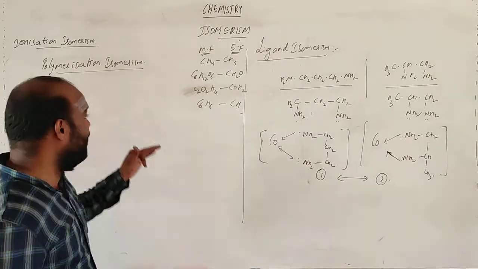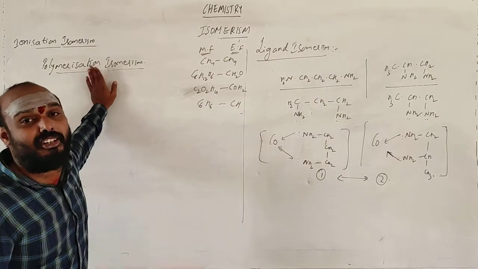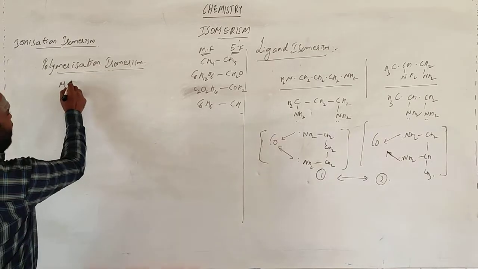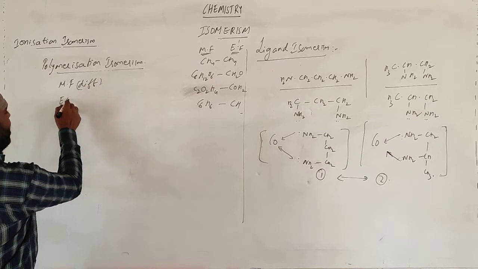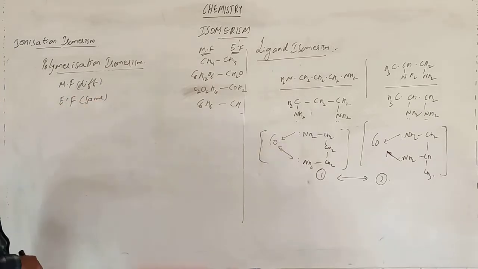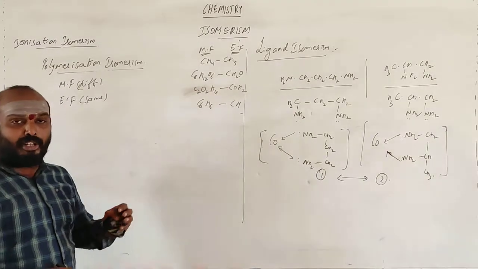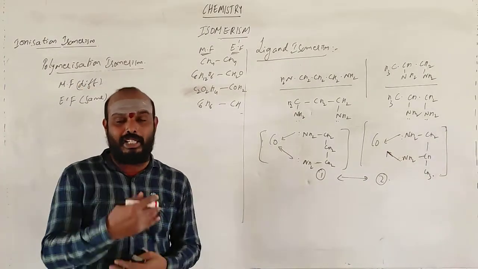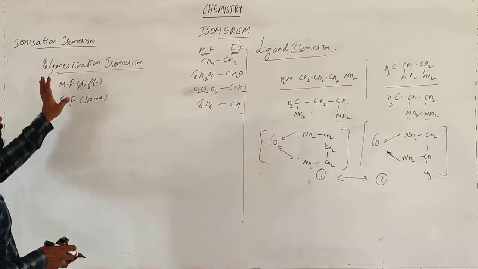So in polymerization isomerism, the empirical formula is the same, but the molecular formula is different. Whatever empirical formula you are taking, that is the same, but the molecular formula is different. If a big compound wants to form, it multiplies in the empirical formula ratio. Okay, so it forms a big molecule.